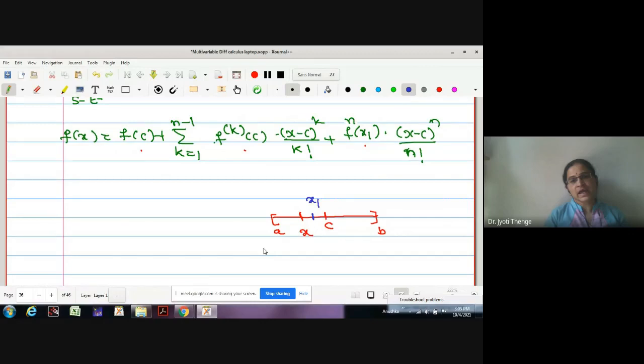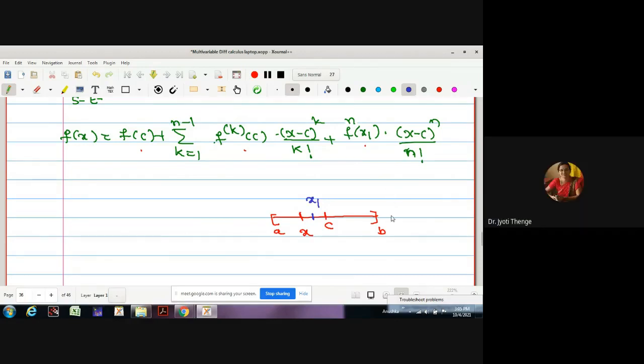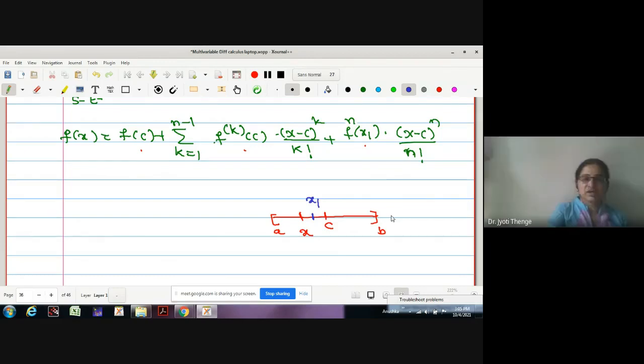Now we are going to understand the Taylor's formula for functions of multivariable. But before going to this, we will try to understand one notation, because as you observe here, we are going for nth derivative. But in case of total derivative or directional derivative, we have not seen what the higher order derivative is. Therefore, let me tell you the notation for these higher derivatives.